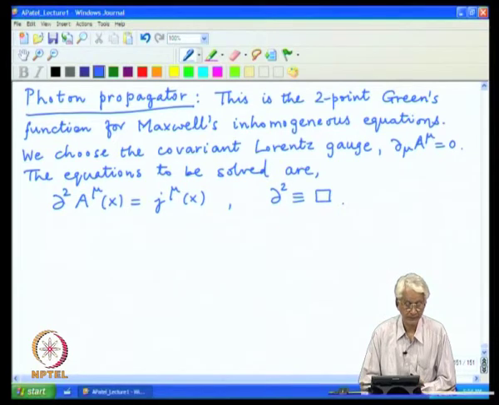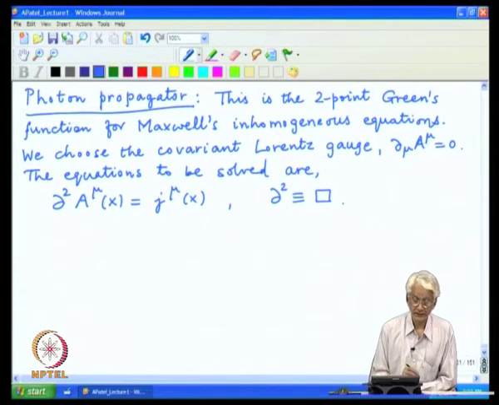It is a covariant expression, the wave operator in 4 dimensions. And we want to solve this equation for an arbitrary j mu x.